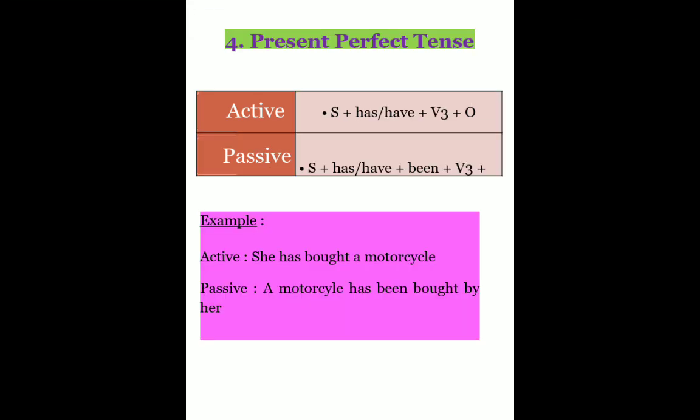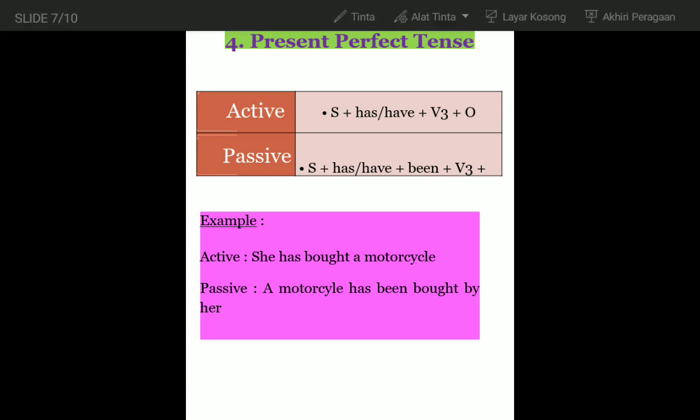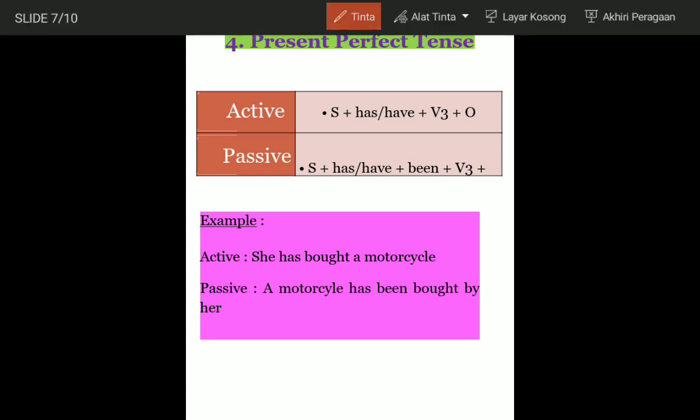Number 4, present perfect tense. In an active sentence, the formula is subject plus has or have plus verb 3 plus object. And the formula for passive voice: subject plus has or have plus been plus verb 3. For example, in an active sentence, she has bought a motorcycle. She as a subject moves to object in passive voice, and a motorcycle as an object moves to subject in passive voice.